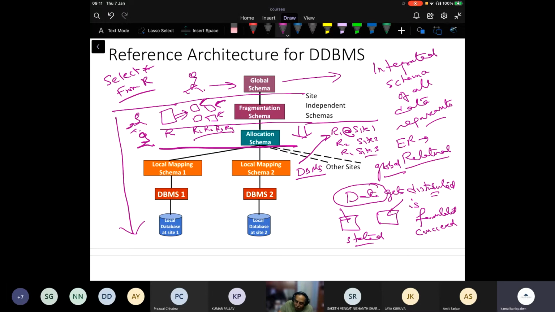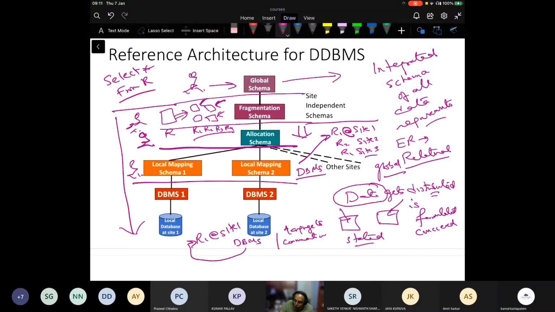And then you have the local mapping schema. If I'm at this level, not only should I know that R1 is at site 1, I also need to know which DBMS is storing this R1, and I also need to know the language to communicate with the DBMS and do my processing. So if it is using SQL, I need to know SQL to access this. If it is something else, I need to know what it is to access it. Therefore, I need to know those details also.